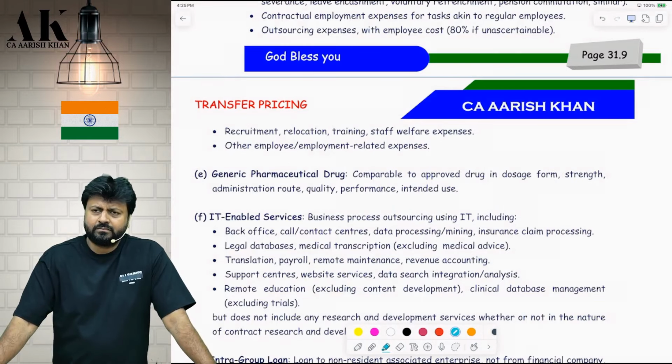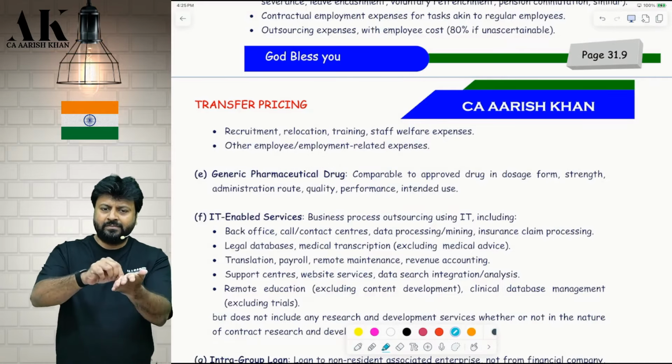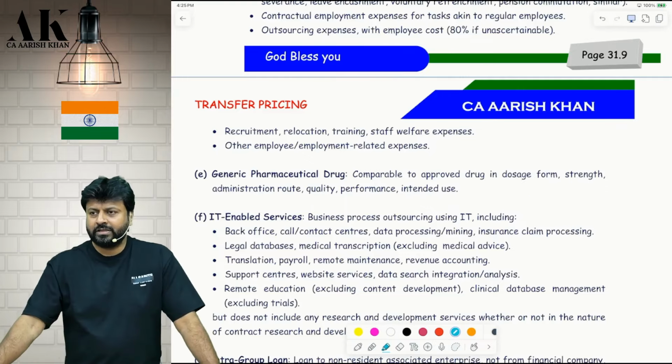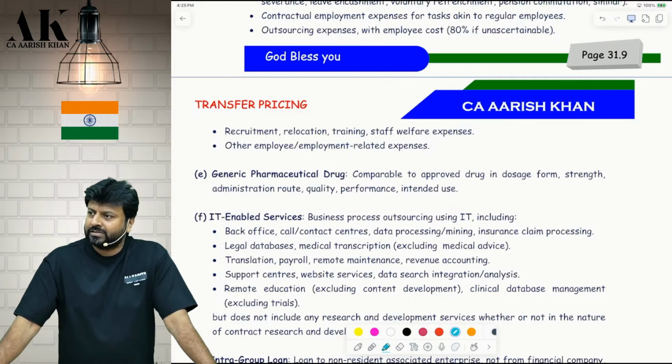Many doctors have a racket of this. They have their own generic medicine pharmaceutical factory, and they will prescribe only that. They will not say eat Cipla, don't eat Ranbaxy. They say take our generic medicines, because they have a commission, a profit sharing in that.